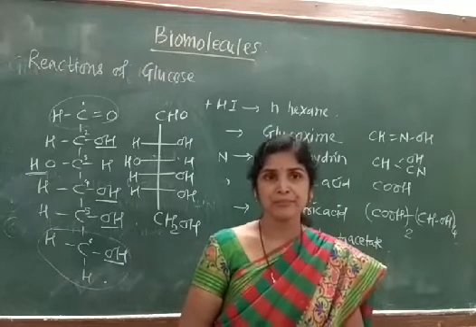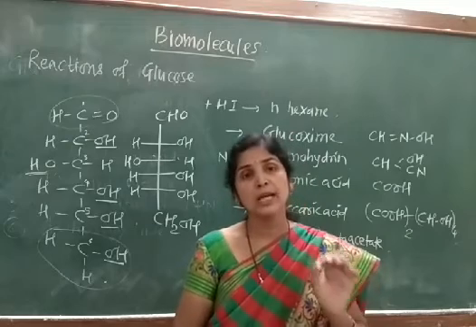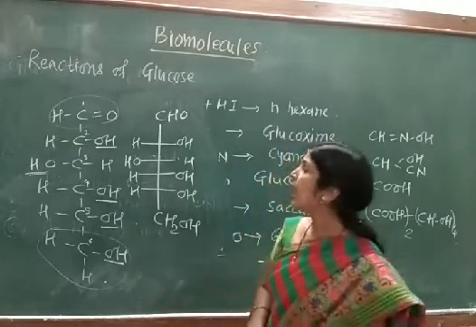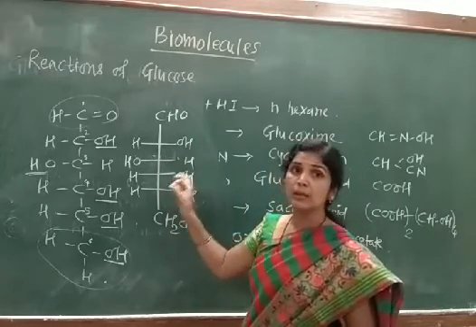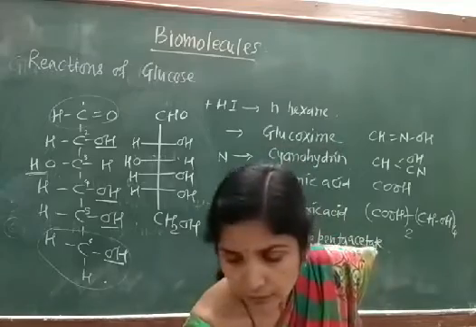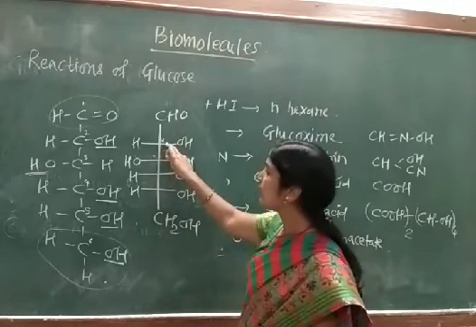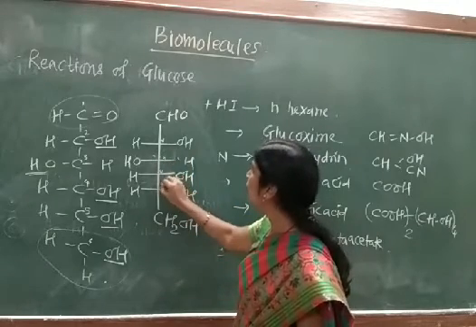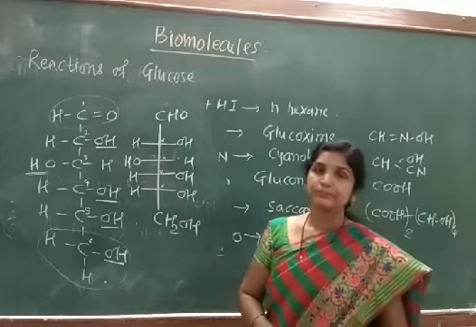In the case of monosaccharides, they are optically active compounds as they have chiral carbon atoms in them. Here we can say that in the structure of glucose, this carbon number 2, this carbon number 3, this carbon number 4 and carbon number 5 are the chiral carbon atoms.